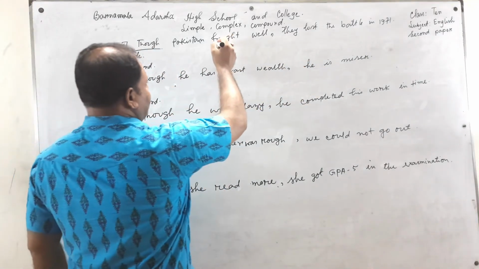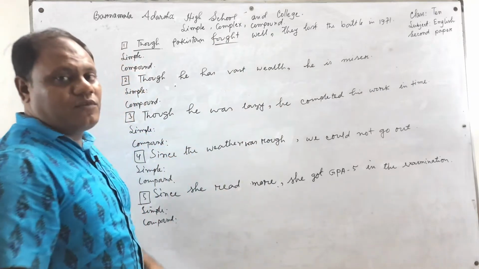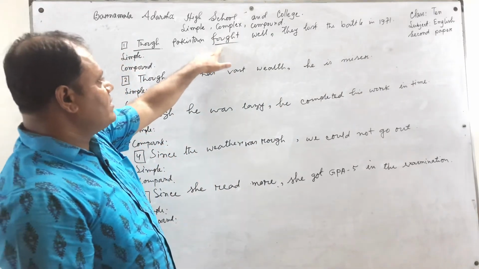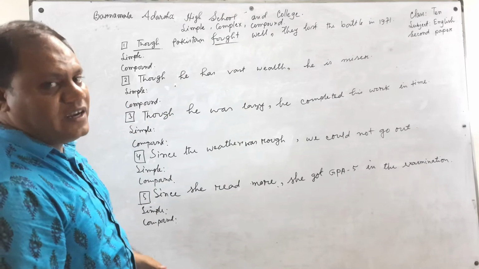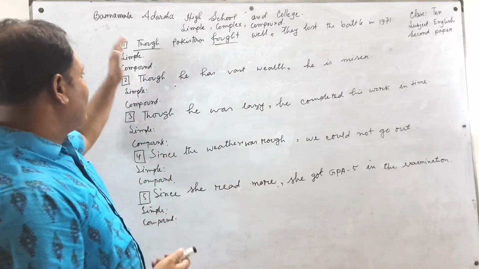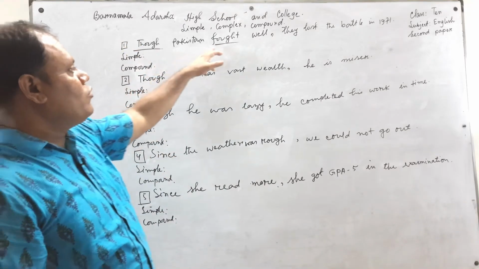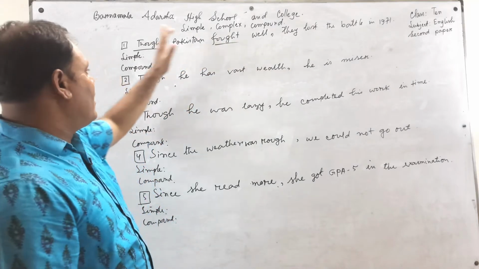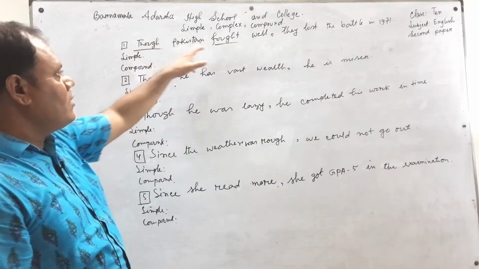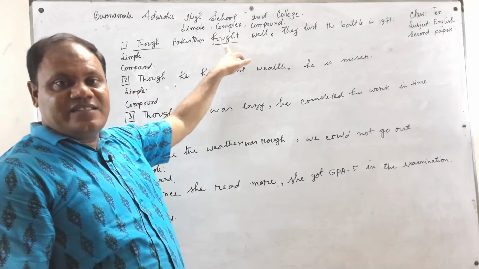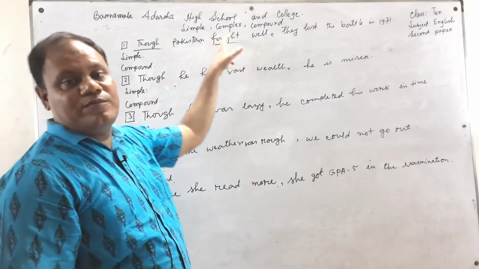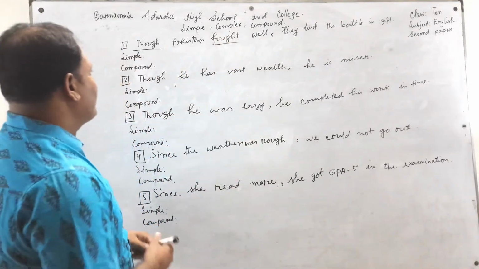The focus is here: either it is a principal verb or a be verb. If we find a principal verb in a clause with though or although, we can change it into a simple sentence by adding ing to the base form of that past form verb.